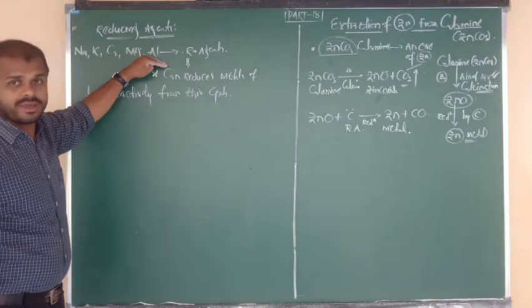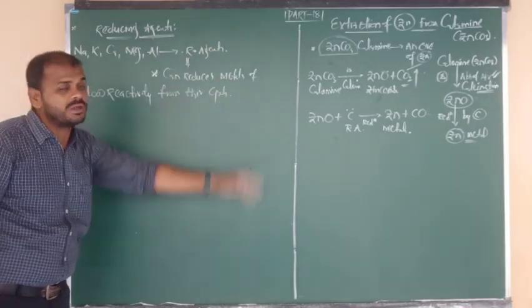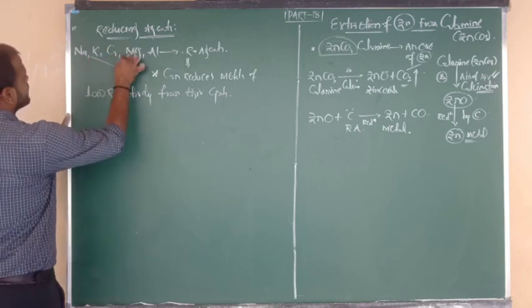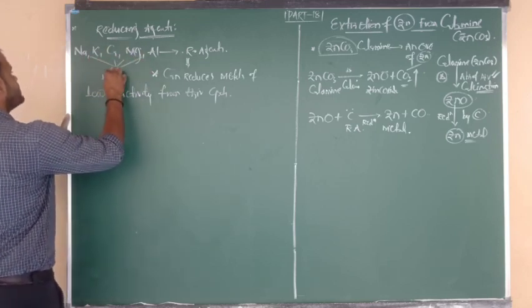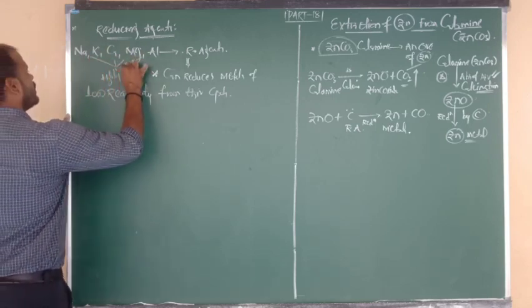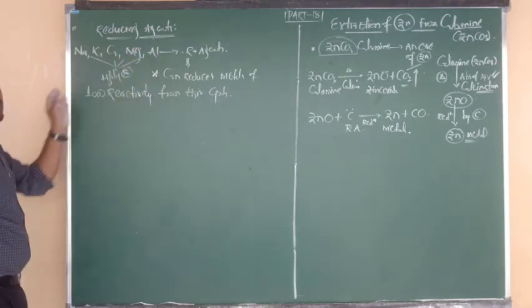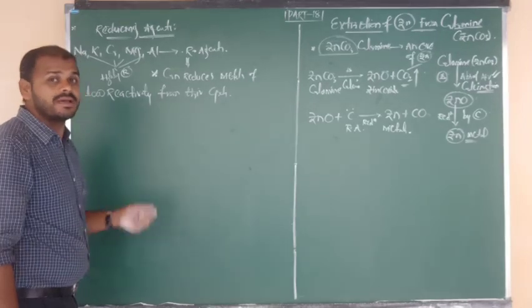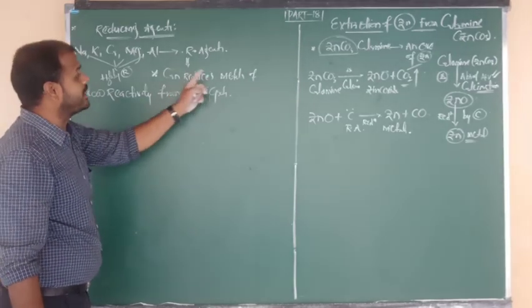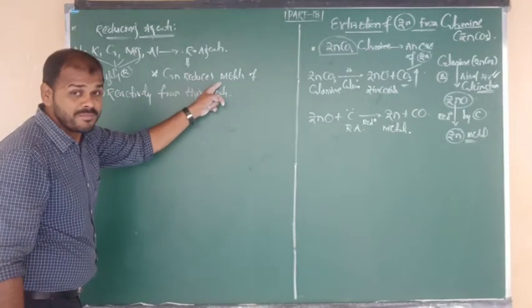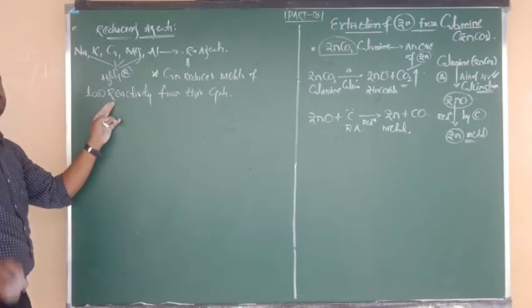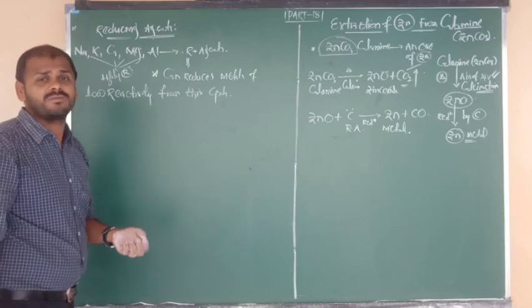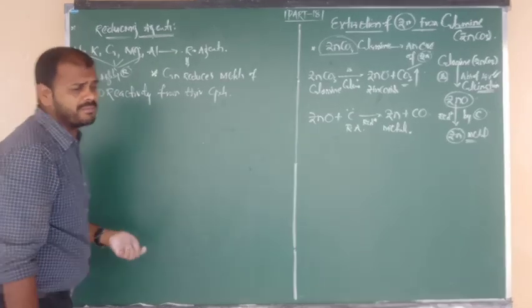So this given list of metals is used as reducing agents. All these are highly reactive metals at the top of the activity series, and they are used as reducing agents because they are capable of replacing metals. Low reactive metals can be displaced by higher reactive metals. That is the common concept of the activity series.